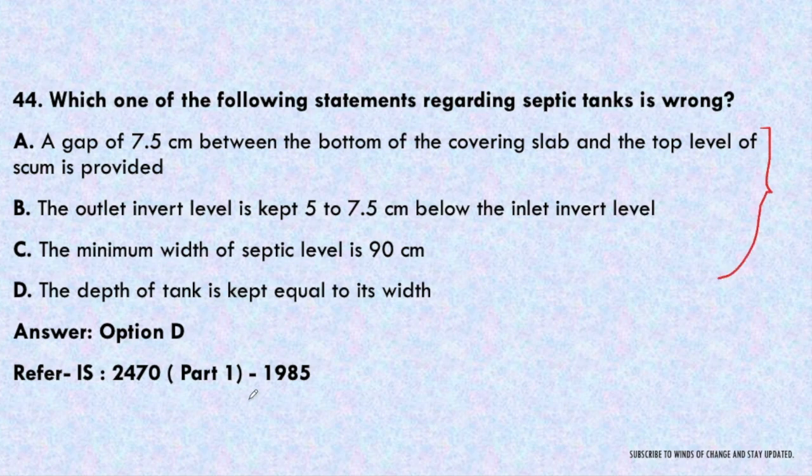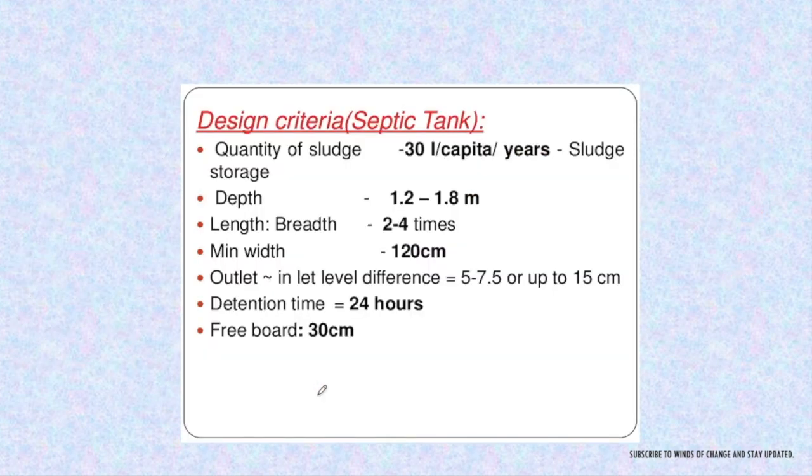This is given in the IS code 2470. You can refer to it, you should watch it on your own. There are some design criteria which are also given here. Quantity of the sludge for septic tank design criteria is 30 liter per capita per year. This is the sludge storage. Depth should be taken as 1.2 to 1.8 meter. There is no criteria of width to depth. Length to breadth, there is a criteria of 2 to 4 times. Minimum width should be 120 centimeter.